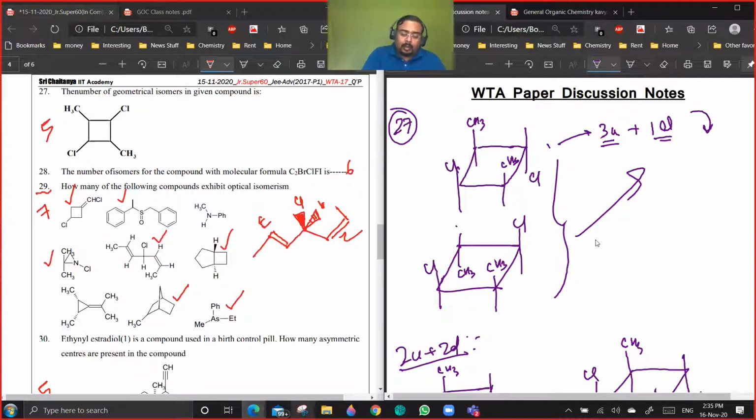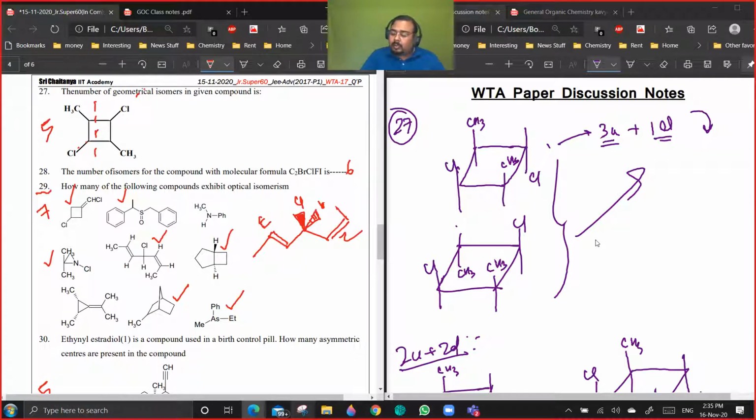Now you see, if you ignore the orientation, half of the molecule is equal to the other half. Are you getting the point? So you have to only see changes in half of the molecule. So either you can put down 1 chlorine or you can put down 1 CH3. These are the only 2 changes which can take place.